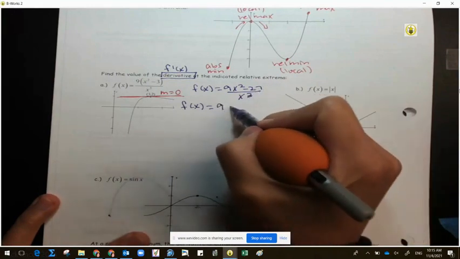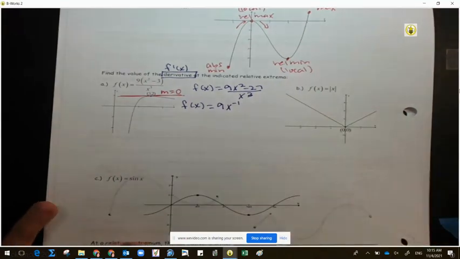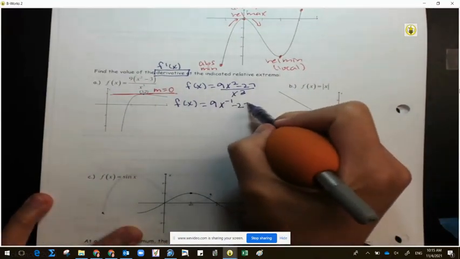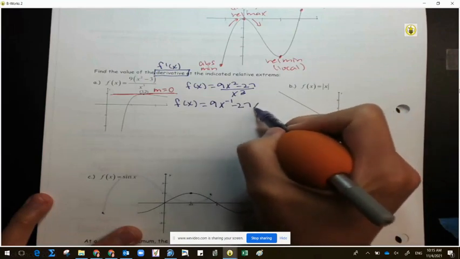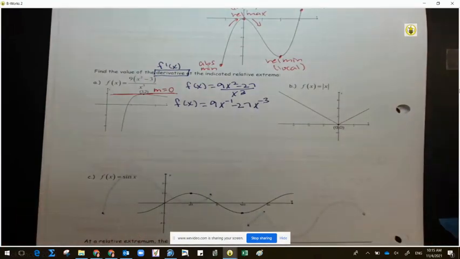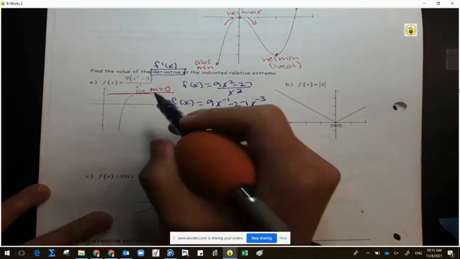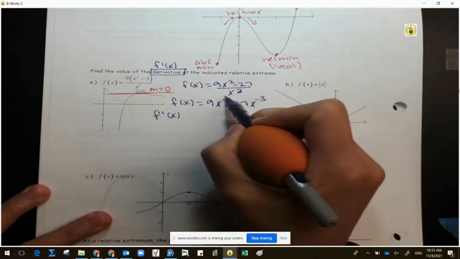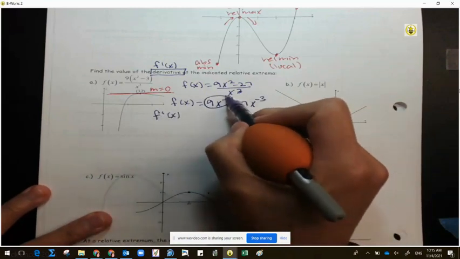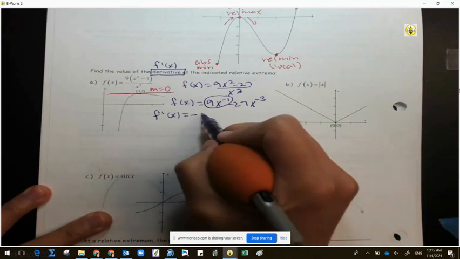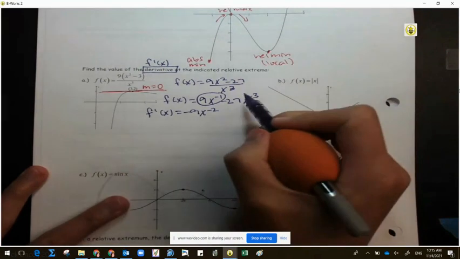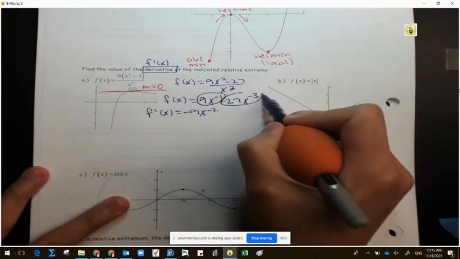But because I want to use power rule, I want to bring it up with a negative 1 power. Then we have minus 27. Again, it's bottom heavy by 3 more. Bring it up with a negative 3 power. So now it's easier for us to find the derivative. What is the derivative of 9x to the negative 1? Negative 9x to the negative 2. There you go. What is the derivative of negative 27x to the negative third?